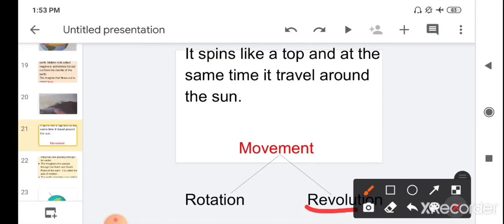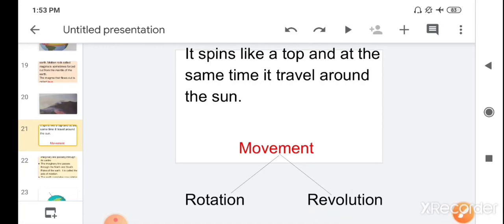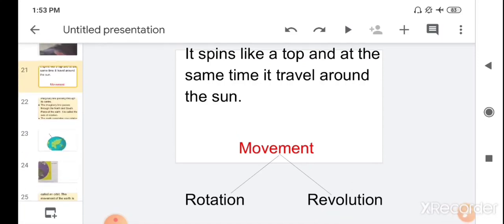So children, your homework for today is to learn the two different types of movement of earth, how day and night occur, and how the revolution is responsible for the different types of season.